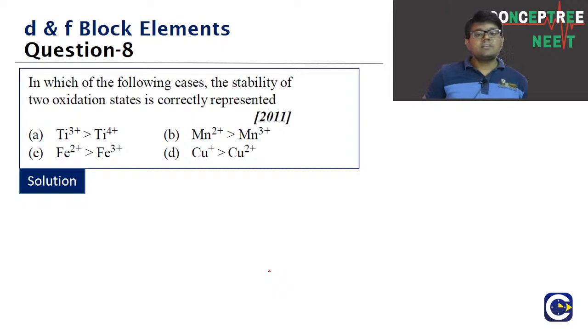So how do you conclude the stability, guys? We have to go to the electronic arrangement. We get a clue about the stability only based upon the electronic arrangement of these ions. If you have a half-filled d structure, then definitely that will be more stable than any of the nearby arrangements.